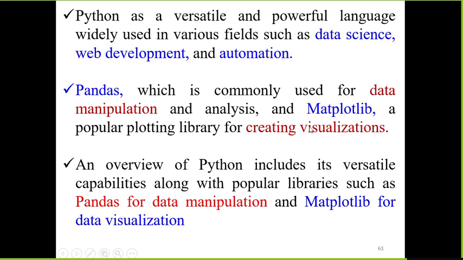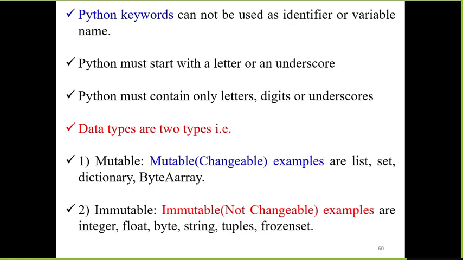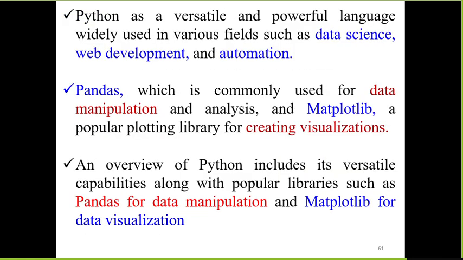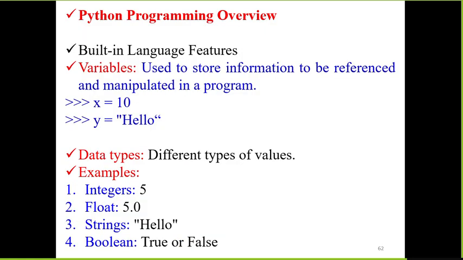Python is a powerful language widely used in various fields such as data science, artificial intelligence, big data and automation, etc. There are two commonly used libraries. For data manipulation we use Pandas, and for creating a variety of graphs and visualizations we use Matplotlib. Python also has built-in features like variables, data types, etc.